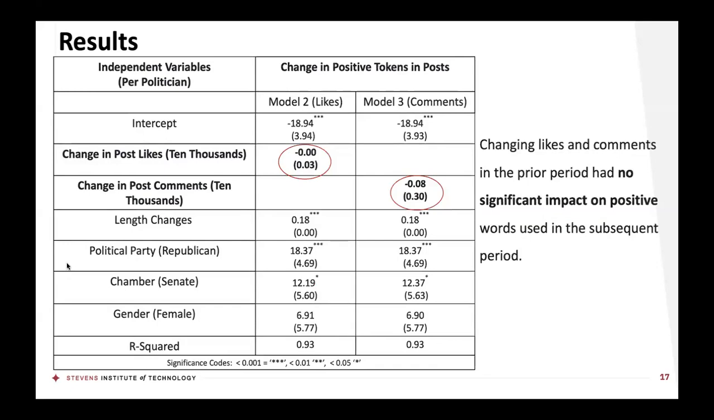However, when we look at positive emotions as our outcome variable, we find that changing likes and comments in the prior period had no significant impact on positive words used in the subsequent period. So again, we see that engagement was predictive of negative emotions in the subsequent period, and that engagement metrics such as likes and comments were not predictive of positive emotions in the next period.